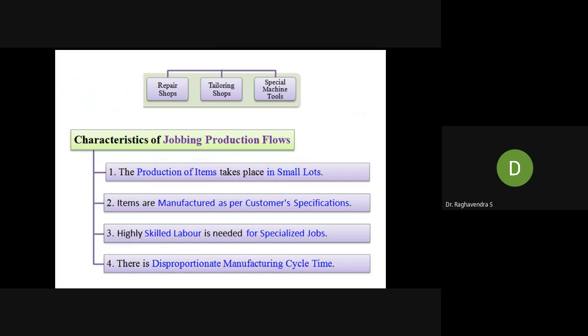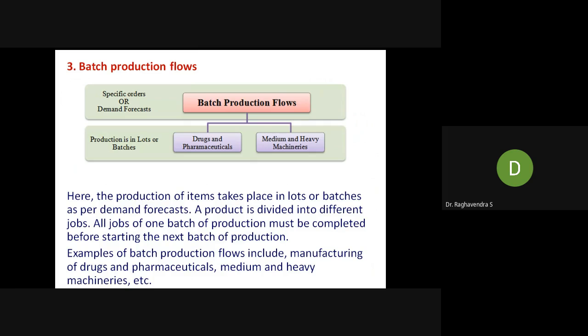Next, characteristics. Jobbing production takes place in small lots. As I told, the manufacturer works as per the customer specification. They require highly skilled labor because you are going to do some modification. The people who are going to work on this should be very highly skilled, otherwise they cannot identify your problem or understand the need of the customer. There is a disproportionate manufacturing cycle time. Of course, it is based on your order and whatever modifications you give them, that depends upon the time.